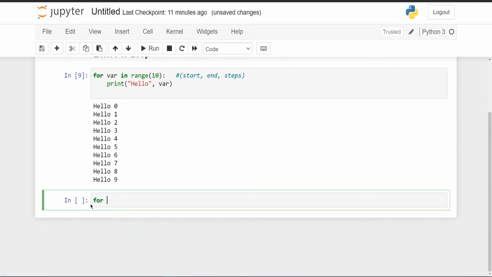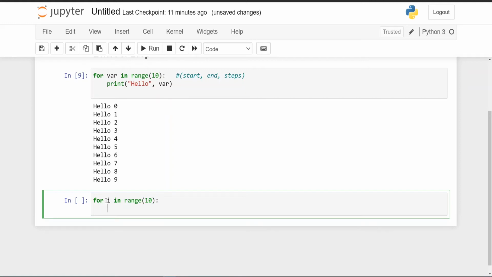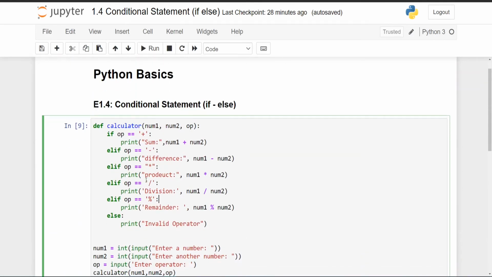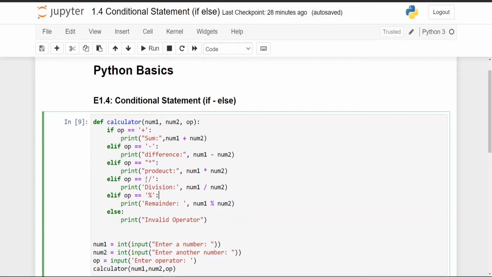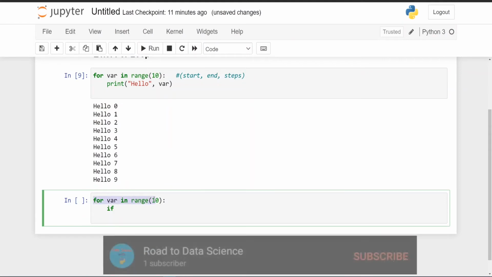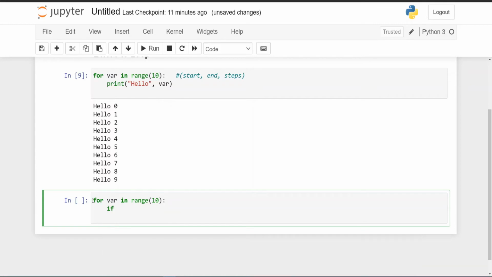So we'll write for i in range 10. What we want to do is check, with i or you can write variable, if the number is odd or even. So we'll be using an if else condition. I want you to watch the previous video, which has the code where we learned about the if else statement. Watch that video because we'll be using that concept here. Under the for loop you can use an if else condition. It is nested: you can nest your loops, add one more for loop inside the for loop, and everything is possible. When we do some worked out examples, I'll talk about that.